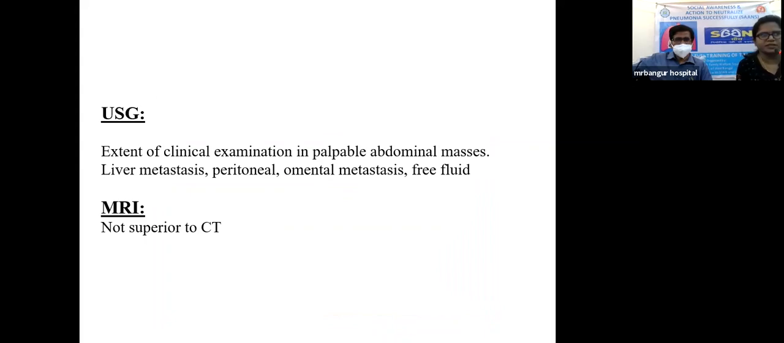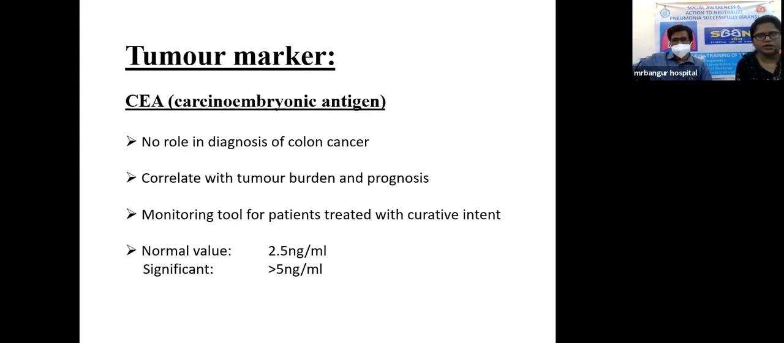Coming to MRI, it is an extension of clinical examination in palpable abdominal masses. One can detect liver mets, peritoneal, omental, and cerebral mets. MRI is not superior to CT. Coming to the tumor marker carcinoembryonic antigen, it has no role in the diagnosis of colon cancer, but the CEA level can correlate with tumor burden and prognosis. It's a monitoring tool for patients treated with curative intent. Normal value is 2.5 nanogram per ml. Significant is more than 5 nanogram per ml.